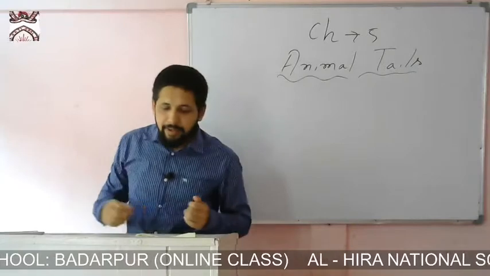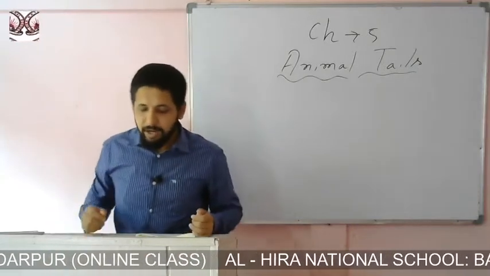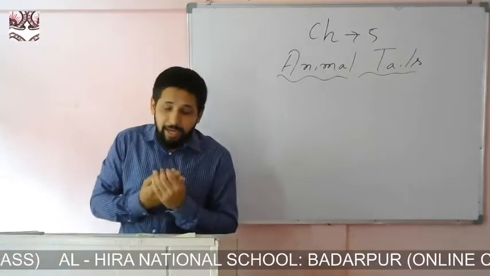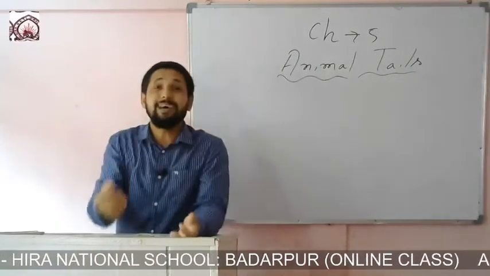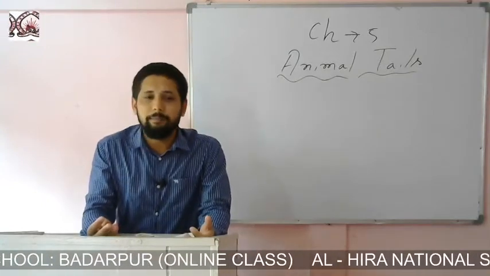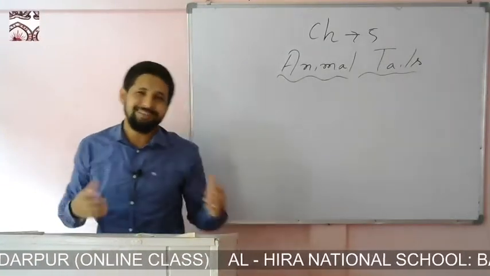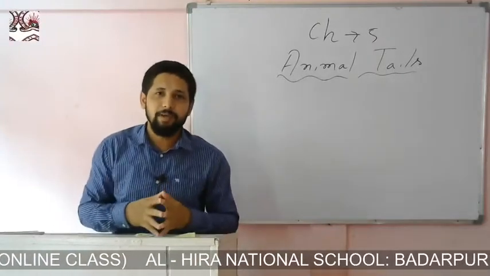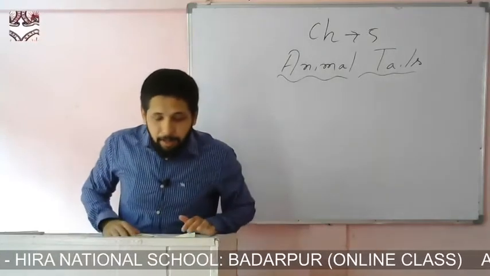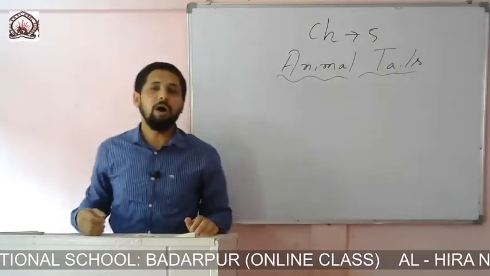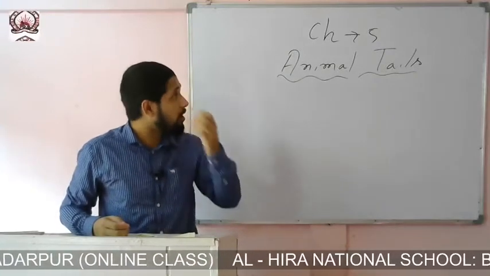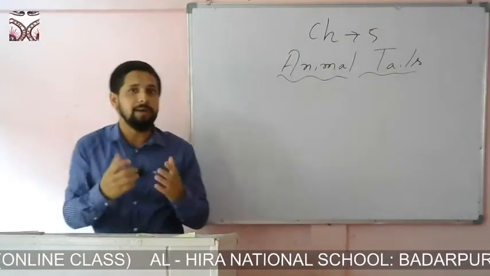First of all, we would like to know what tails actually are. We know that the rear end of an animal's body is called the tail. Tigers, lizards, elephants, etc. are all animals. In this chapter, we shall learn about the tail of an elephant and how it works.